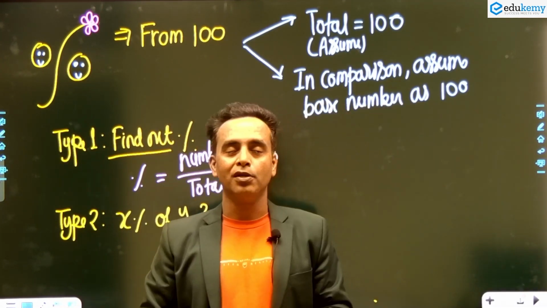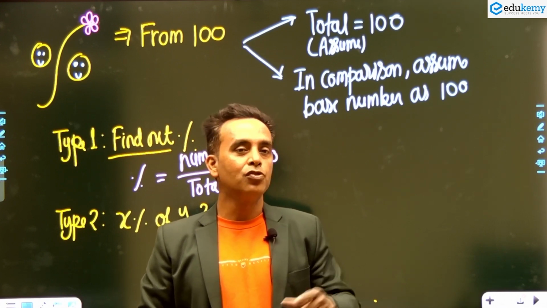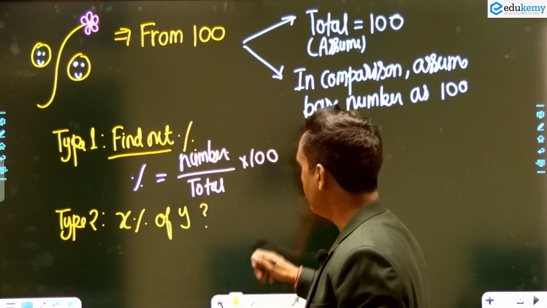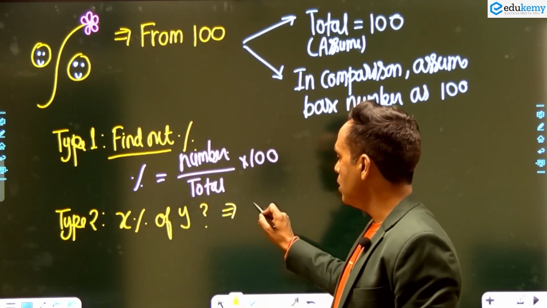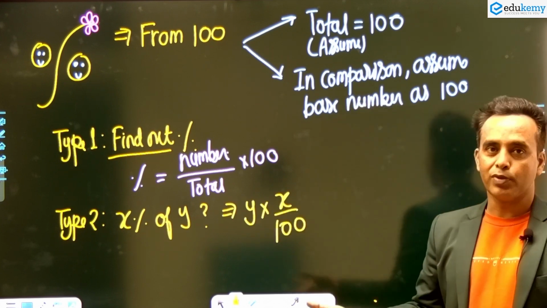I say that I told my friend, please give me 20% of the money which you have in your pocket. 20% means 1/5 part. Okay, so if you want to find out the percentage of any number, y into x by 100. Y into x by 100, simple.